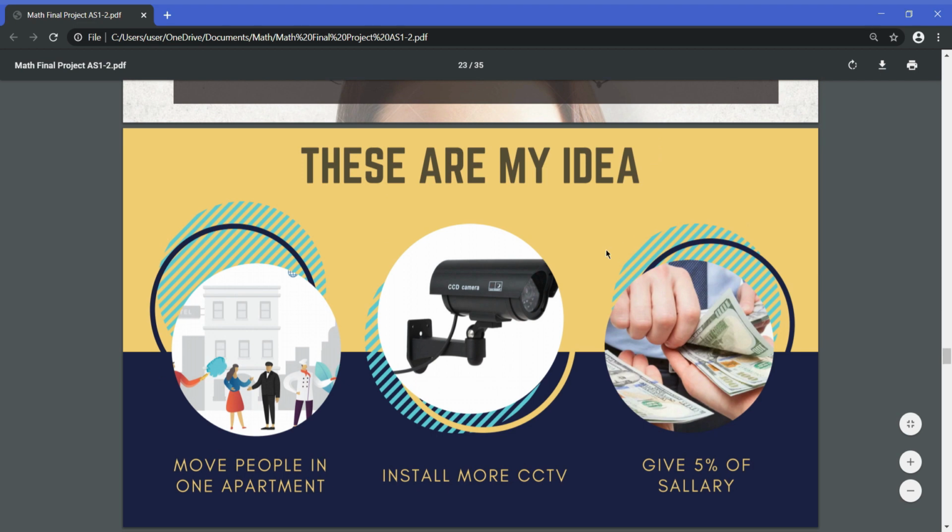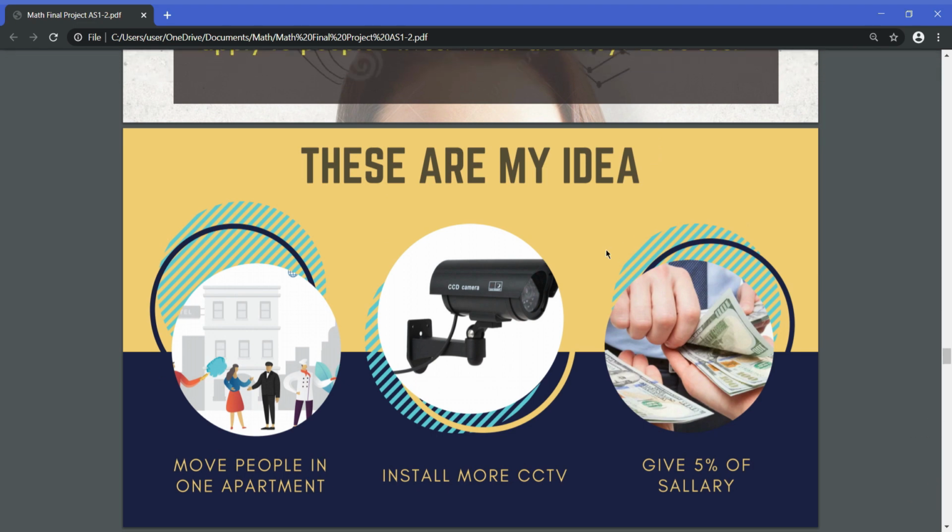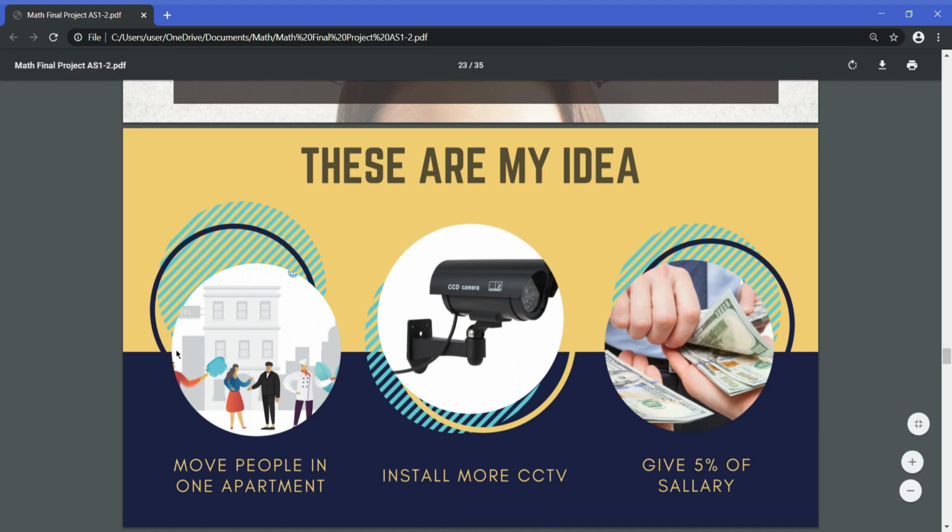So these are my 3 ideas to stop this COVID-19. The first one is to move people into one apartment. The second one is to install more CCTV, and the third one is to give 5% of salary. I'm sure you guys don't understand this, so I'm going to explain it.